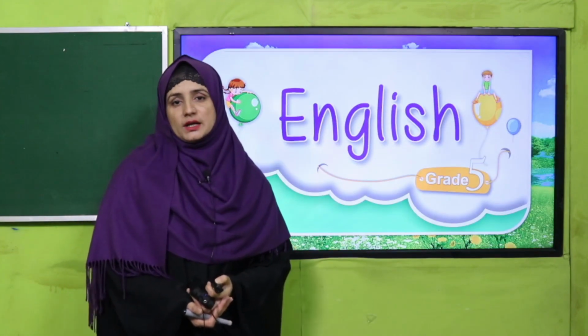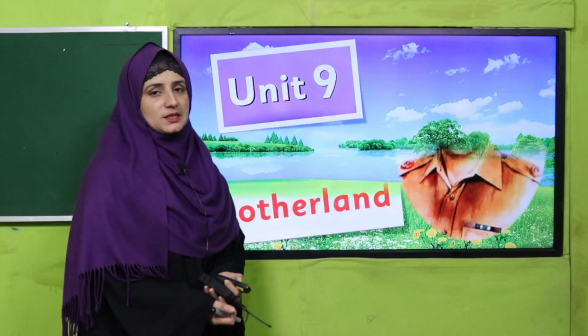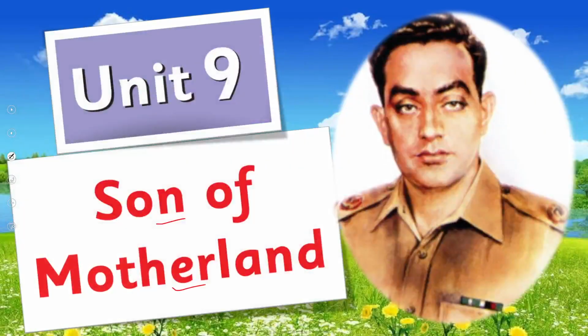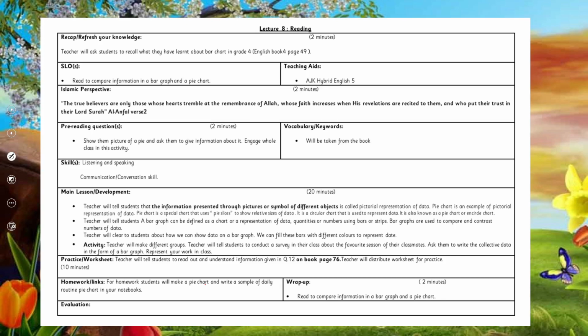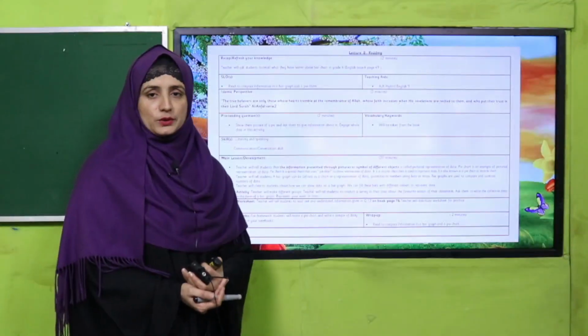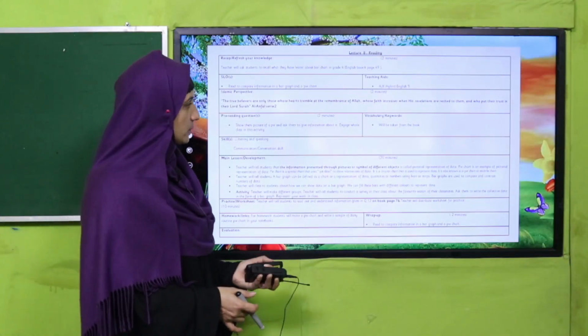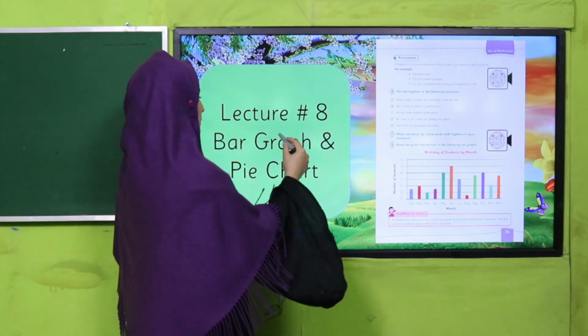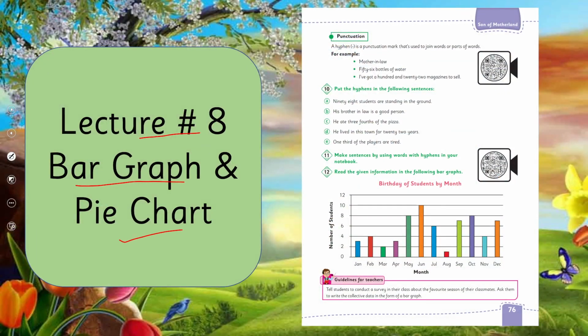As you know, we are learning unit number 9 and its title is Son of Motherland. Yes, my dear fellow teacher, this lesson plan, PowerPoint presentation and worksheet links are given below. You may click it, download it, or you can amend it for your ease. I am going to deliver my lecture according to this lesson plan. Our today's lecture, lecture number 8, we will learn about bar graph and a pie chart.